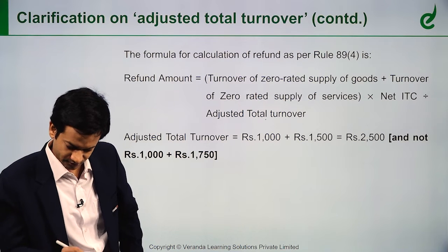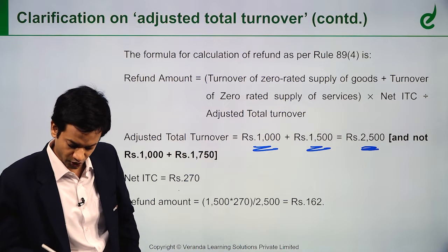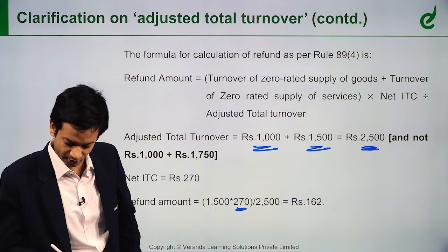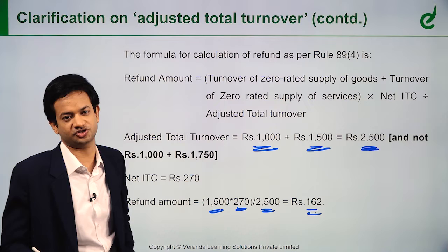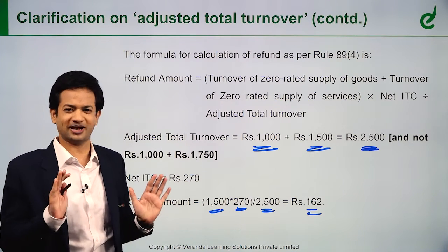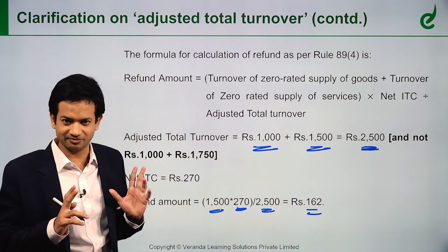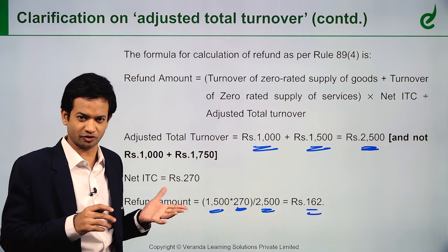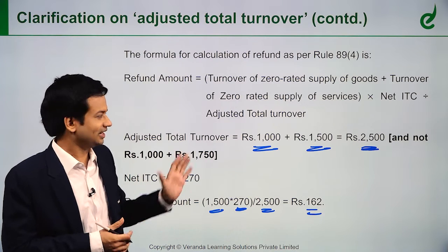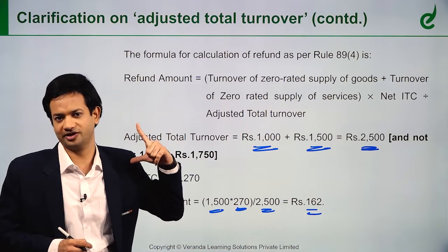See the answer here. 1000 rupees plus 1500, 2500 rupees we should take as the base price. So 270 rupees into 1500 divided by 1500 will come to 162 rupees, like we worked out in the previous slide. Simple amendment. As I said, the refund chapter doesn't have much. Simple amendments, 2 amendments. One was a clerical clarification, which is on deemed export supplies, and this is one small clarification that on the denominator also you should cap it at 1.5 times. Simple.